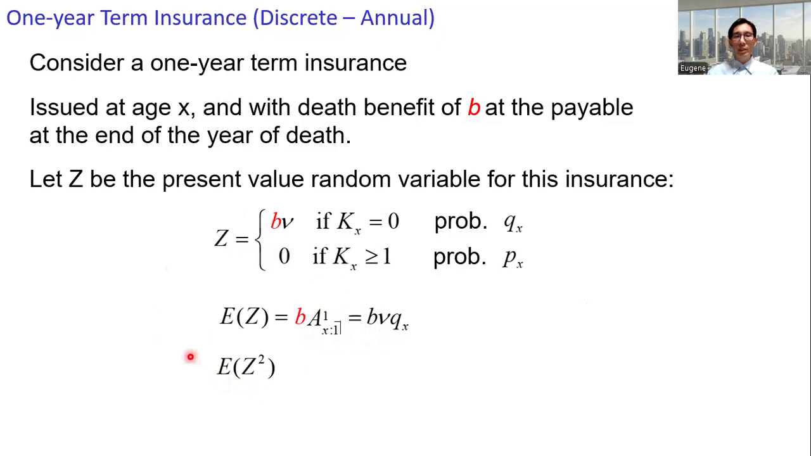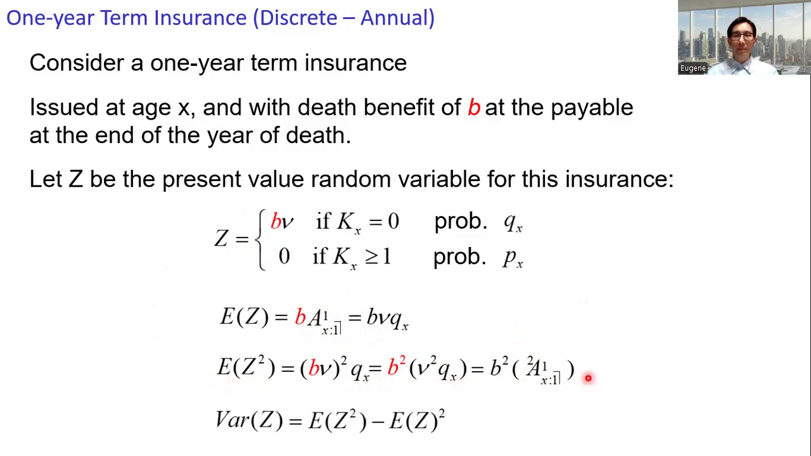And then the expected value of Z squared, we have b squared times nu squared times q_x, and this is b squared times this big A notation, and we get the variance of Z.